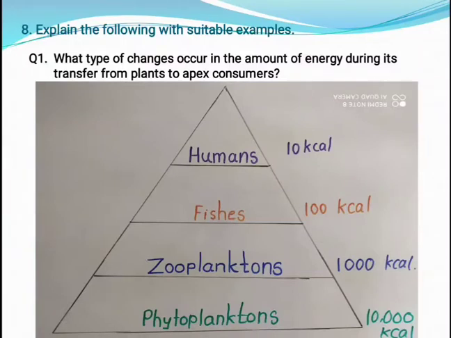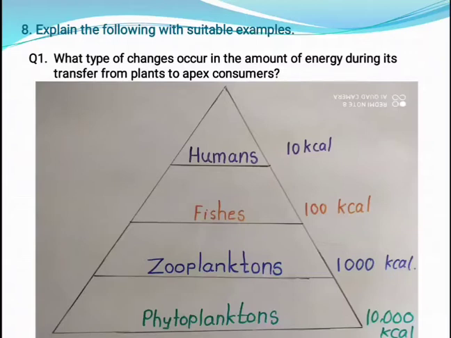Okay, see at the bottom of the pyramid, it is a broader part. So phytoplankton, this is an example of an aquatic ecosystem I have taken here. Phytoplankton means all the plants which are present inside the water bodies. It is called phytoplankton. So phytoplankton absorbs energy from the sun, right? Suppose this energy is 10,000 kilocalories. Out of this 10,000 kilocalories, only 1,000 kilocalories proceeds to the next trophic level, that is to the